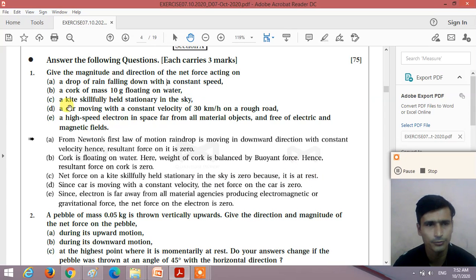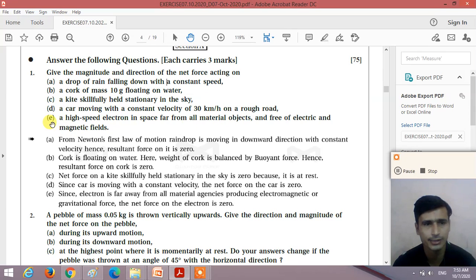Now the fourth one, part D: a car moving with a constant velocity of 30 km per hour on a rough road. Constant velocity means the resultant force acting on the car is zero. Here the force acting on the car for the motion is balanced by the friction force between the tires of the car and the road. So since the car is moving with constant velocity, the net force acting on the car is zero.